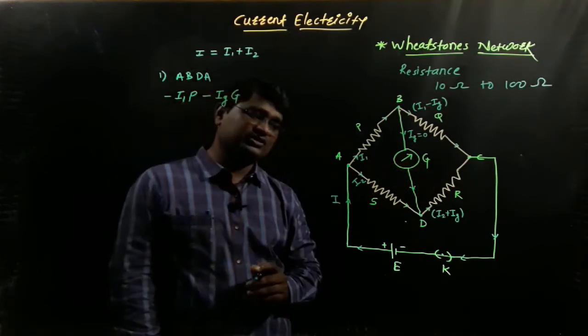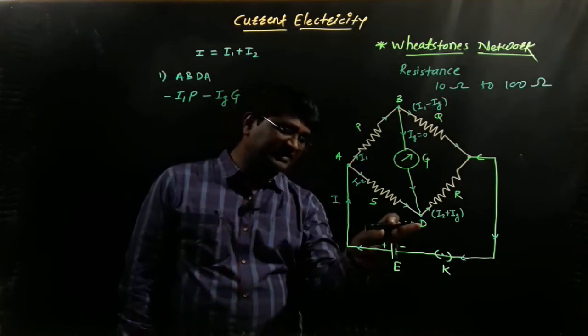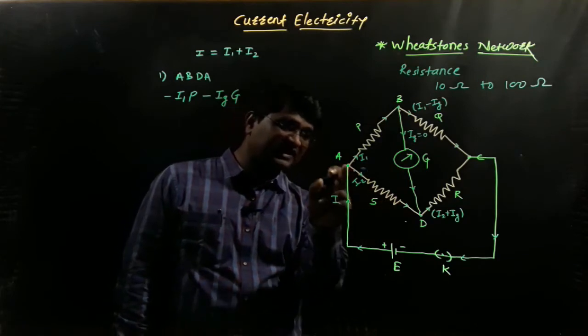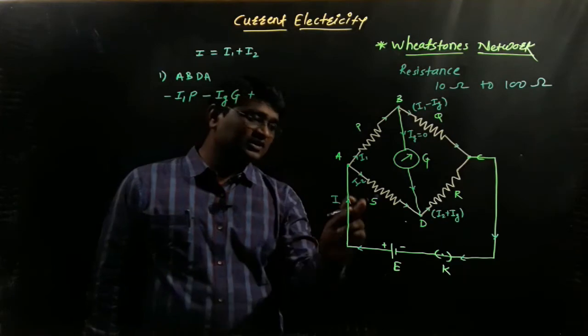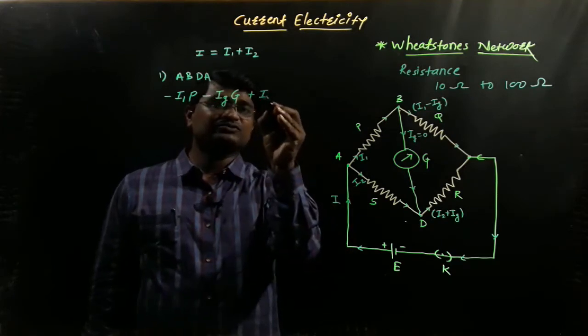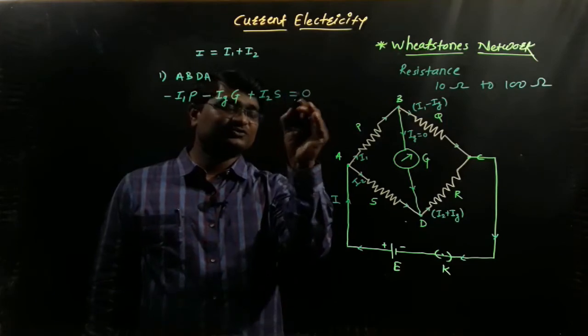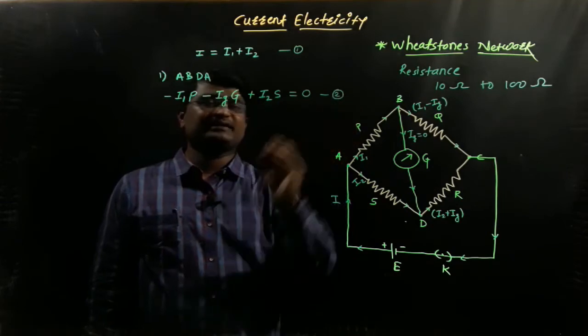so IgG. We reach the point D, and after that when we trace from D to A, the direction of tracing and the direction of electric current are exactly opposite. So we get positive, the electric current is I2 and the resistance is denoted by S. This is equal to 0. Call this equation number 1, and call this equation number 2.